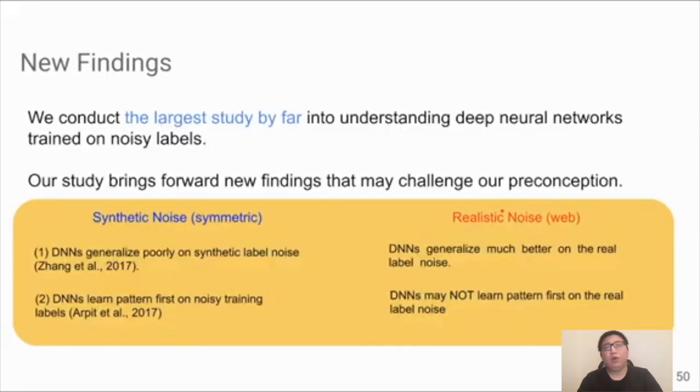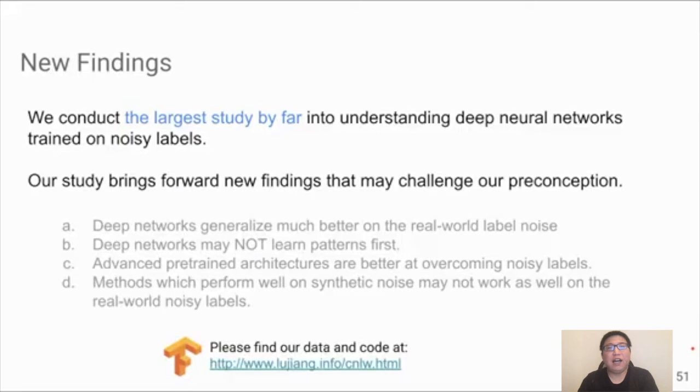So finally, we also conduct in this paper the largest study into understanding deep neural networks trained on noisy labels. Our study presents some new findings that may challenge our preconceptions about noisy labels. For example, if we compare synthetic noisy labels with realistic noisy labels, we find that CNNs generalize much better on real noisy labels and may not learn patterns first on the real noisy labels. Due to the lack of time, please read our paper for more detail.